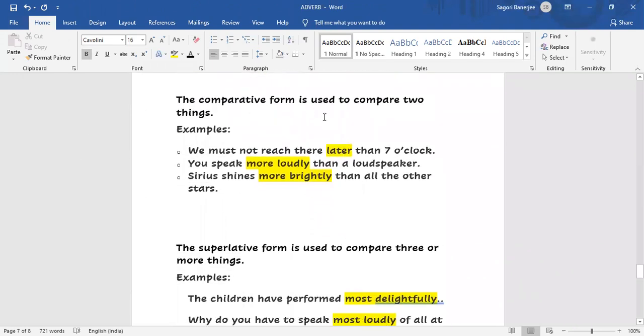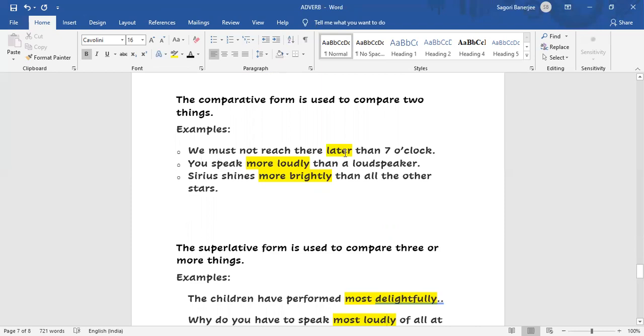The comparative form is used to compare two things. We know that happens in adjectives also, comparative degrees of adjective. So when two things are compared, it is the comparative adverb we use. When it is superlative, then it is more than two, three or more things. Now you consider the examples.